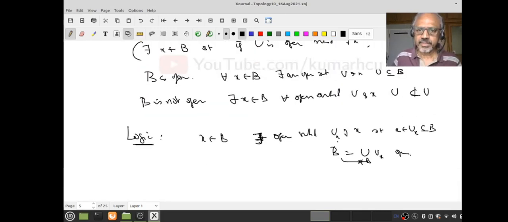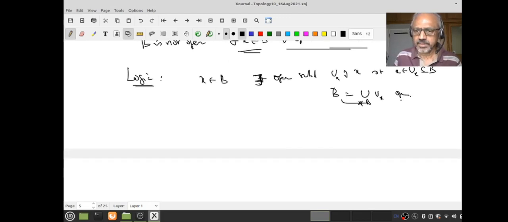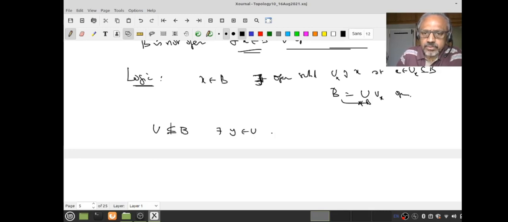Therefore, what does it mean? There exists one x in B so that for any open neighborhood U of x, U is not contained in B. Do you understand that? If U is not contained in B, what does it mean? That means there exists a y in U so that y is not in B. That means y is in B complement, but B complement is A. You understand that?